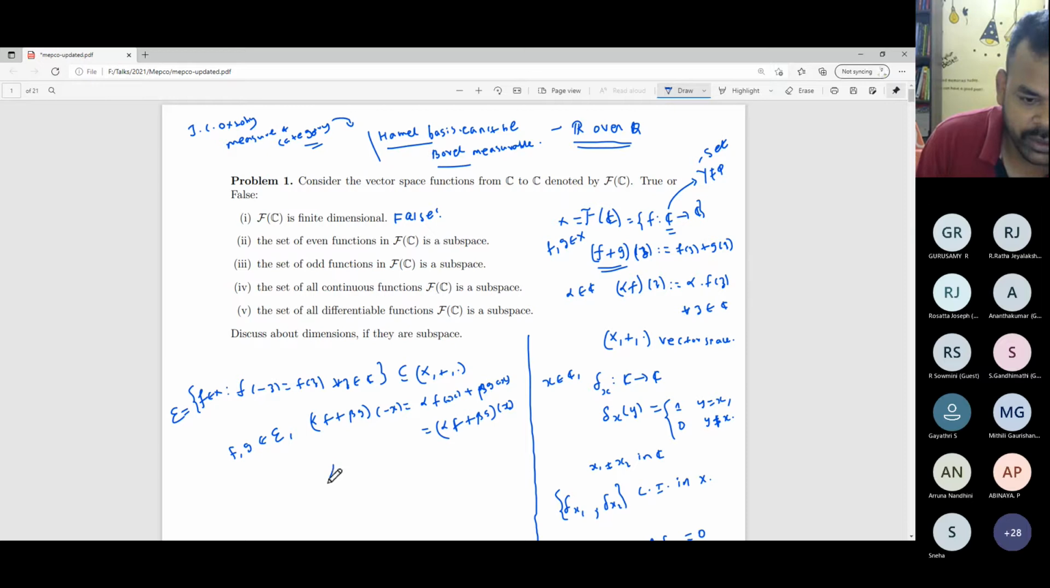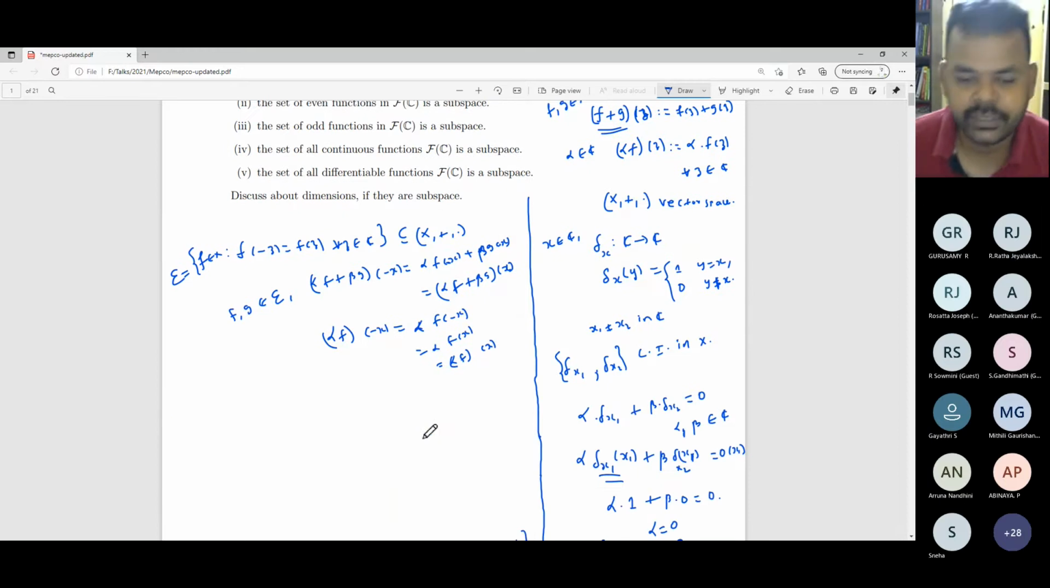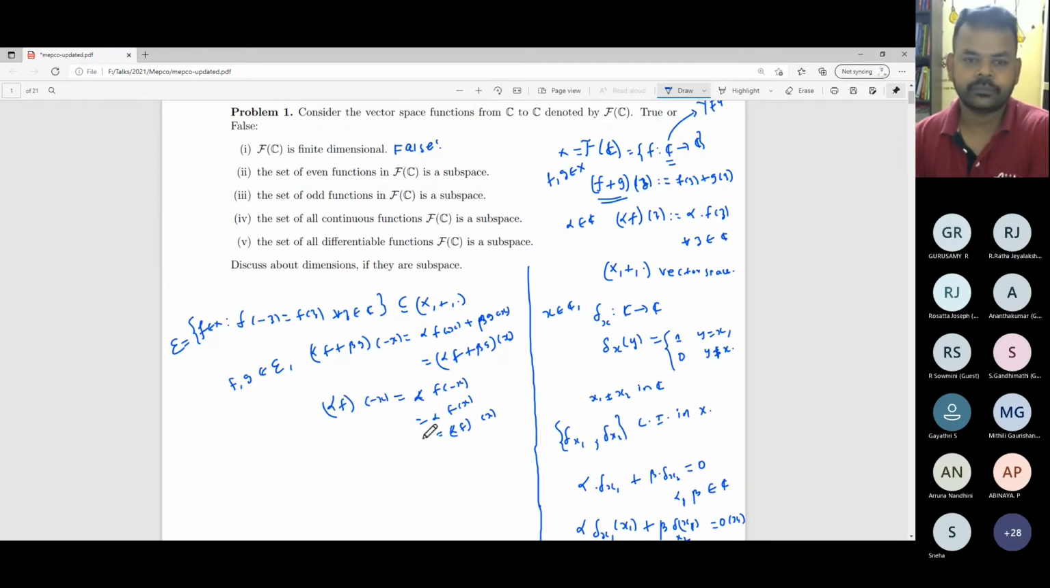Similarly, you can take alpha f. By definition, this quantity is the same as alpha times f of minus x, which is equal to alpha times f of x, as f belongs to script e. That is the same as alpha f of x. So that means the scalar multiplication and the vector addition are closed. So it's a subspace.